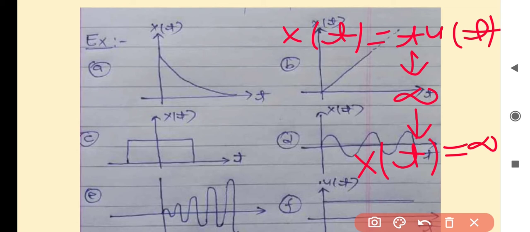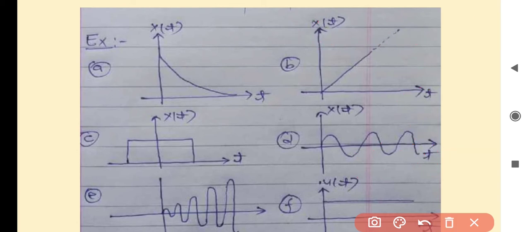That's why this is an unbounded signal. In the third case, the duration of the signal is defined from here to here, and the amplitude is also defined, and this signal is bounded because it has a finite range and finite amplitude.